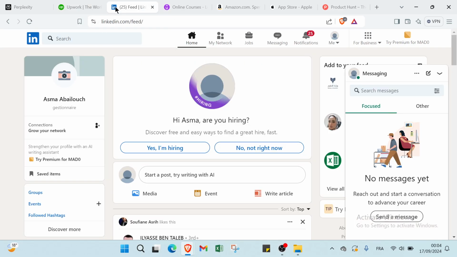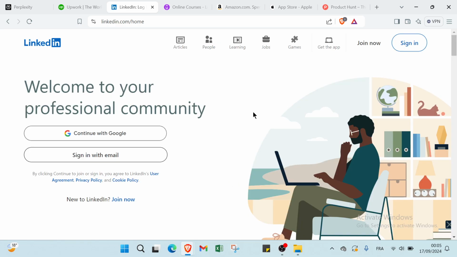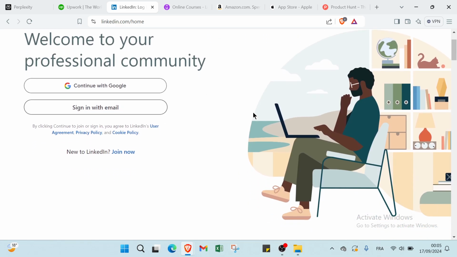And then we have LinkedIn. To earn money on Perplexity using LinkedIn, you just have to showcase your consultant expertise on LinkedIn and direct your network to Perplexity for additional insights. Then use LinkedIn to attract clients and drive traffic to your Perplexity profile for paid advisory services. So we have other options to earn money with Perplexity.